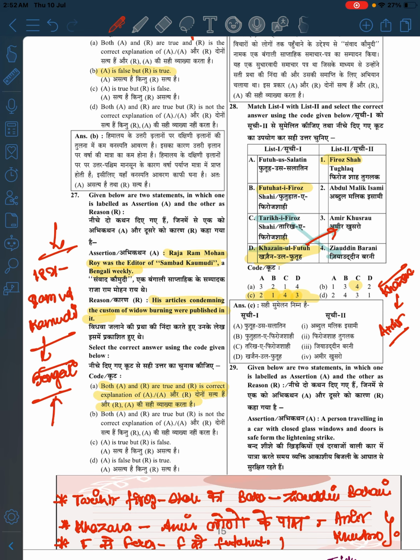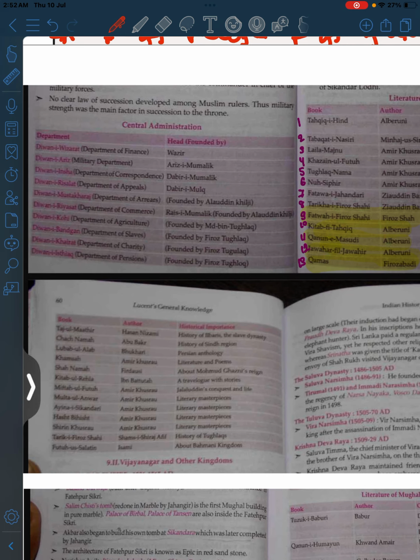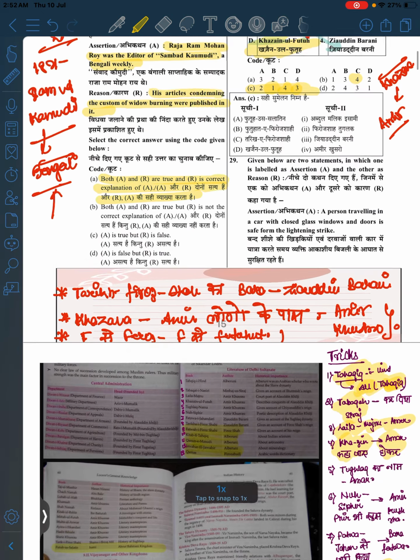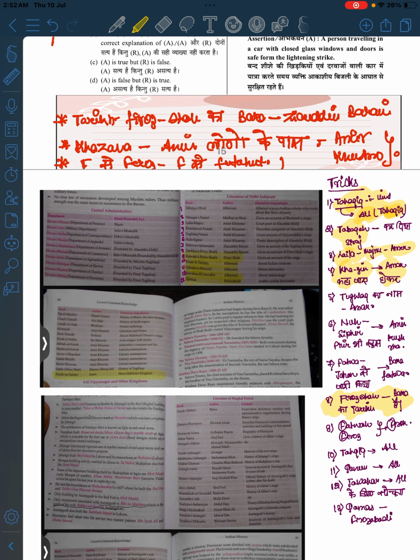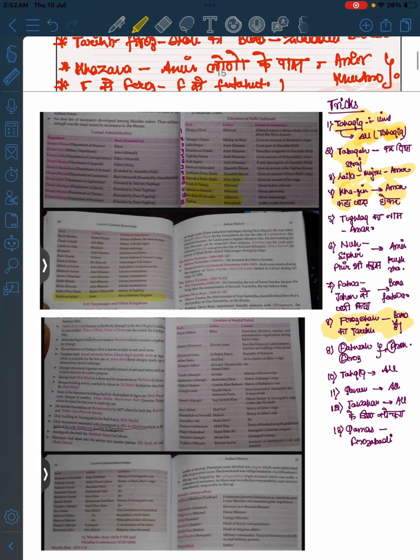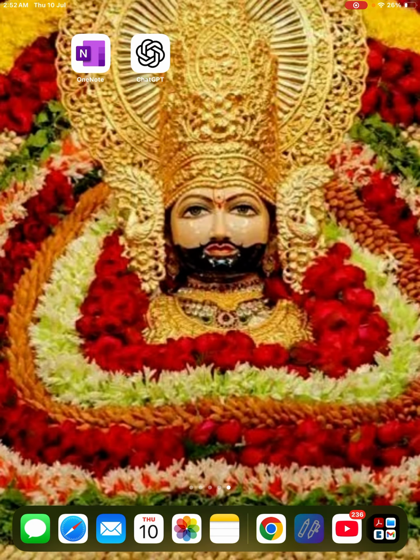Futuh us Salatin, Abdul Malik Isami. Let us search Isami. I don't have Futuh us Salatin. Here it is. It is about the Bahmani kingdom. So see, this also let us learn, because somewhere or other it will help you. So when you are saying Salatin, let us search the meaning of Salatin.